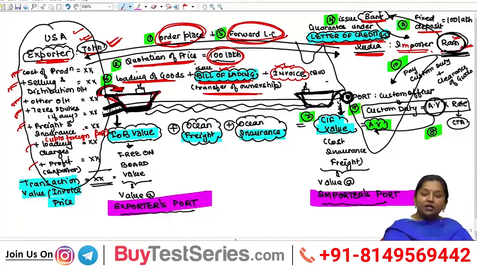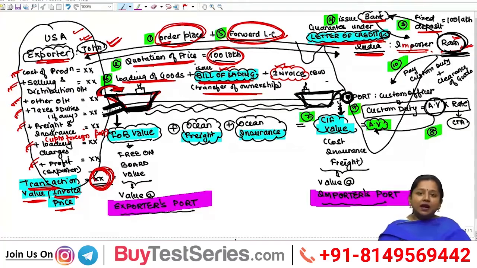Obviously, if he is taking guarantee to load the goods at the foreign port and then he is transferring ownership in the name of importer, then he shall incur only freight and insurance up to the foreign port from his factory. And then come the loading charges, loading of those goods in the vessel, and the profit margin of the exporter. All these expenses incurred by exporter along with his profit margin shall be mentioned by him in the invoice, and the amount mentioned in the invoice will generally be known as transaction value.